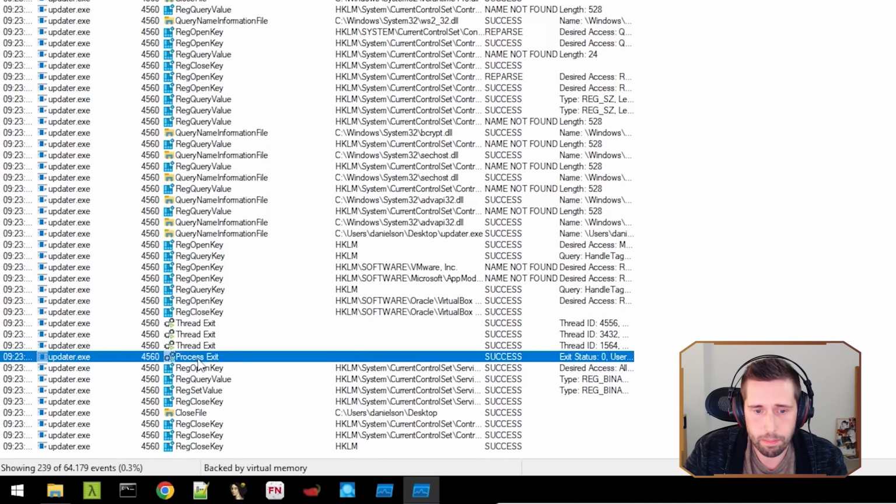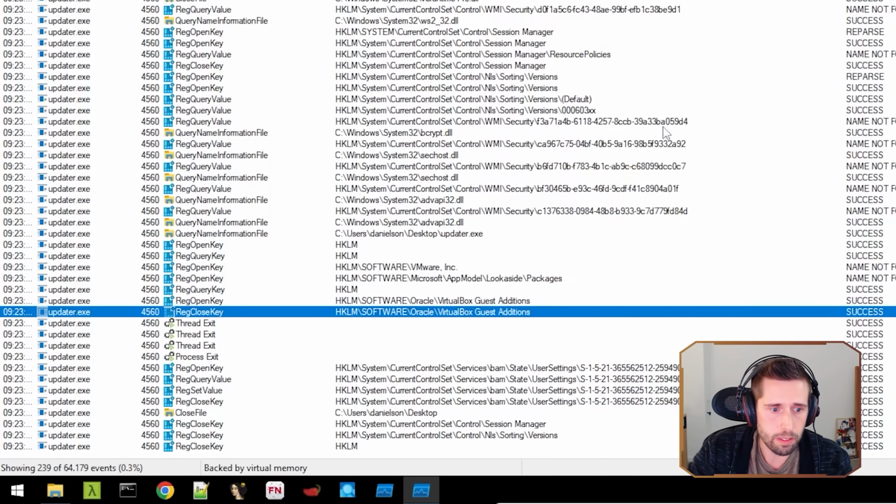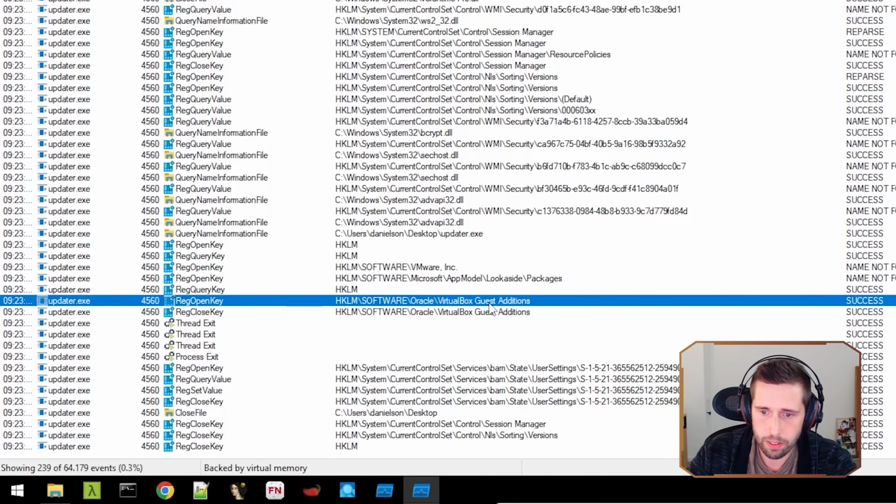Here we have a process exit, and this is where our process stopped. And if we look at a couple operations above this process exit, we start to see some registry keys being opened. And some of these keys are, for example, VMware and VirtualBox guest editions. VMware and VirtualBox, probably a lot of your audience knows, but maybe some don't. VMware and VirtualBox are very common hypervisors, they run virtual machines, very common in a malware lab environment, because most malware analysts are probably going to be using VMware or VirtualBox as their hypervisor of choice. Maybe not, but that's the most common, I would say.